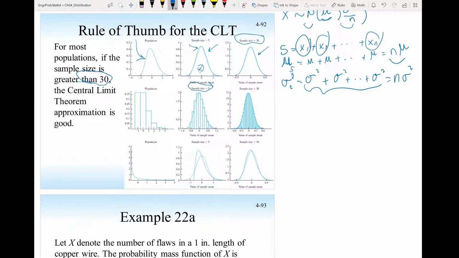Here is another distribution that is discrete. If I take a sample size of 5, again, now these boxes almost look like a normal distribution. Size of 30, perfect, a normal distribution. This is an exponential distribution, which is way off from the normal distribution. If I take a sample of 5, it starts becoming like a normal distribution, not perfectly, because we started with a totally different distribution shape. You take 30, almost the same.